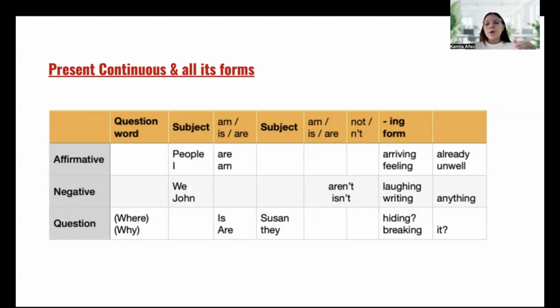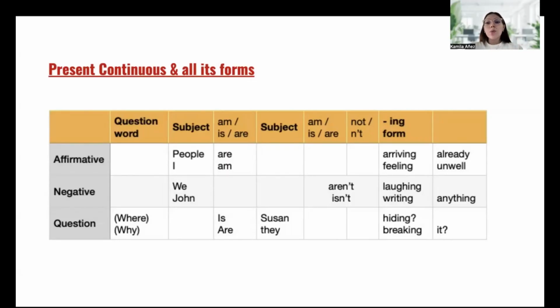Okay, so it will be, we aren't laughing. John isn't writing anything. For affirmative, people are arriving already. I am feeling unwell. Where is Susan hiding? Why are they breaking it? So it will be question. Where is Susan hiding? Why are they breaking it?